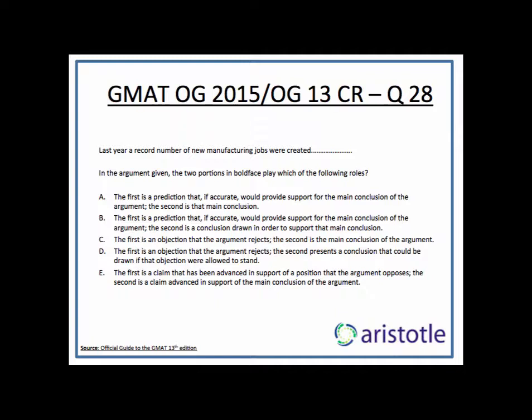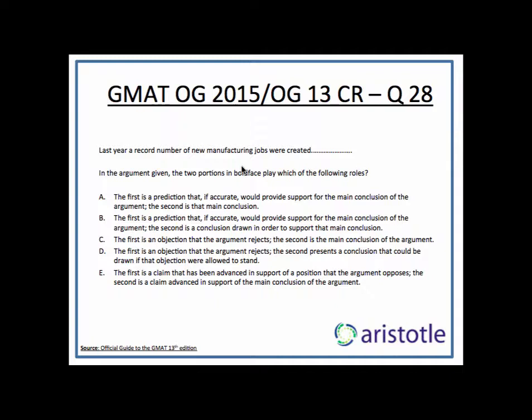So if I have to make a prediction, the second bold part clearly is the conclusion of the argument, and the first bold part provides evidence which supports the conclusion. That is basically our prediction. With that thought process, if we look at the options, A says, the first is a prediction that, if accurate, would provide support for the main conclusion of the argument. Absolutely correct. The second is that main conclusion. Perfect. That actually should be the answer.